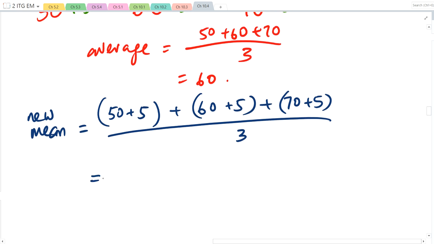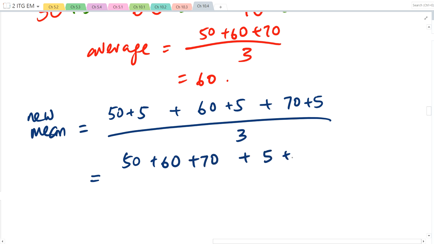Hey, look at this. 50 plus 5, 60 plus 5, 70 plus 5. So let us remove the brackets. They don't change my working. Can I rearrange? Let's put 50 plus 60 plus 70 plus 5 plus 5 plus 5 divided by 3.